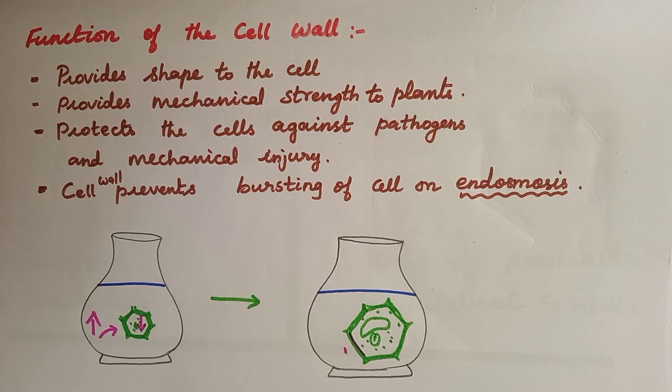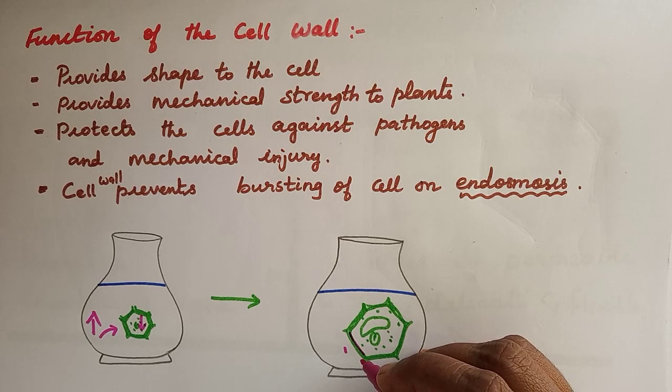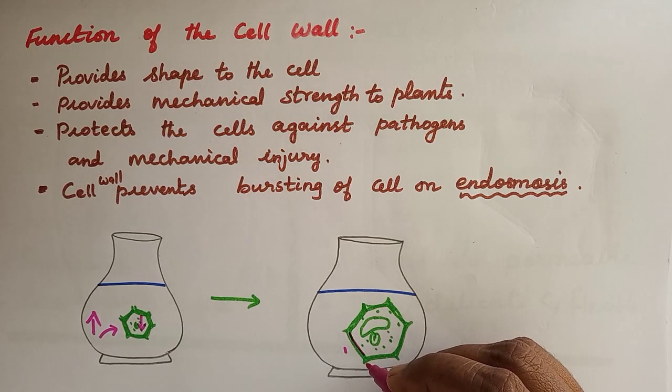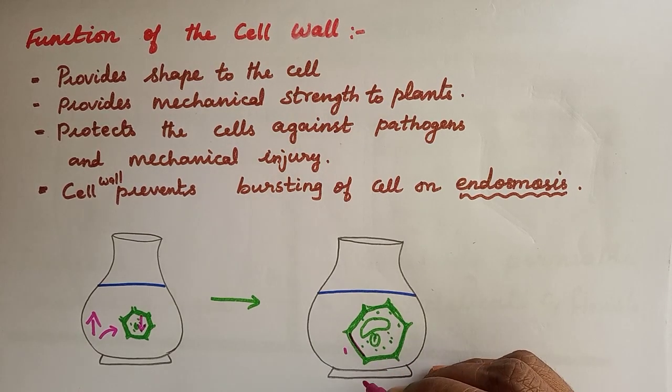Understood? So, during the process of endosmosis, what will happen? The water will go from the higher concentration to the lower concentration, that is, from the solution to inside the cell. So the cell becomes bulged, becomes big. Sometimes it might burst. At that time, the cell wall helps to stop the bursting. Understood?